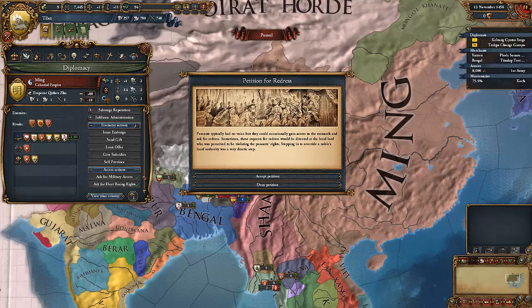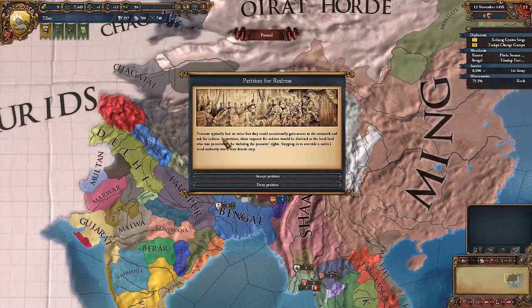So we have another event. Peasants typically had no voice, but they could occasionally gain access to the monarch and ask for redress. Sometimes these requests for redress would be directed at the local lord, who was perceived to be violating the peasants' rights. Stepping into override a noble local authority was a very drastic step. So we can either accept this petition and lose 25 prestige, or we can get more peasant revolts.